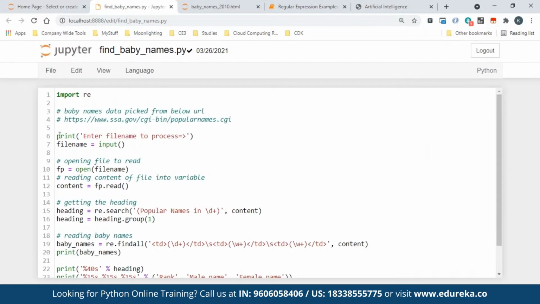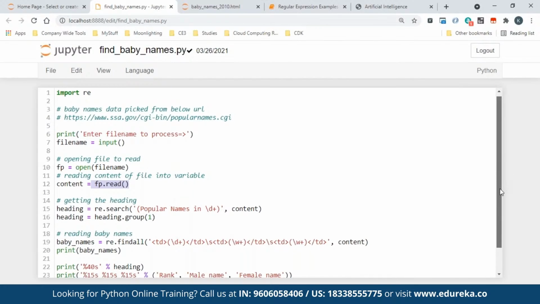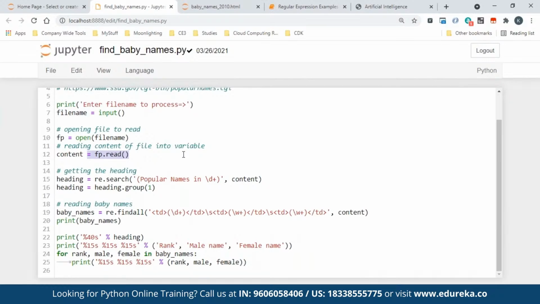So first thing, enter file name to process. It asked me the file name, which you have seen when I ran it. Then I picked the output, the file name. I opened the file. I read the entire content of the file. Understand one thing, a regular expression needs a string. That's why I have to read it as a complete thing as a string.